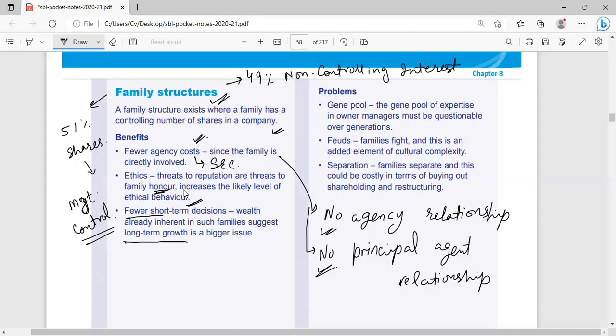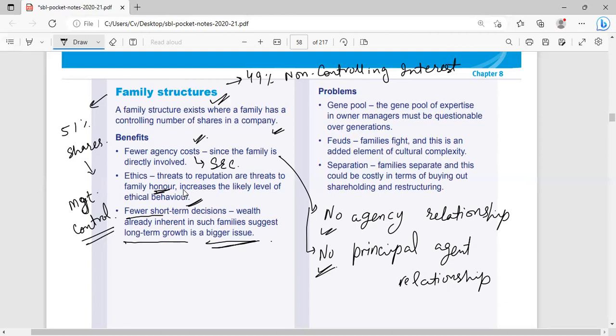But in case of a family company, the family is only focusing on their long-term growth. So they want to expand their business operations over a period of time, like in 5 years, in 10 years, in 15 years. They have different goals and objectives with respect to their own preferences. So they will focus on their personal goals and personal objectives. So fewer short-term decisions is the one relevant to the family structure.